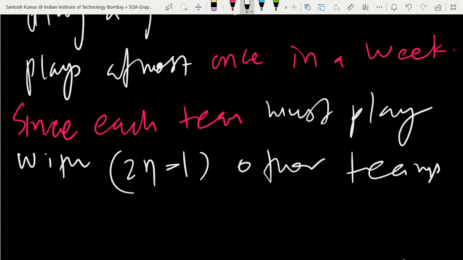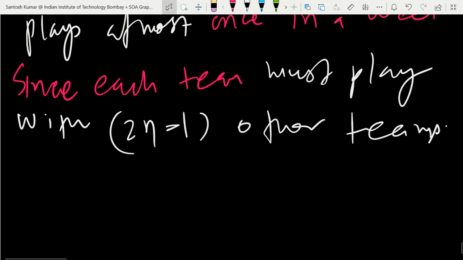There are 2n teams, so one team will play with all others, and the others are 2n-1. So each team will play with all 2n-1 teams.